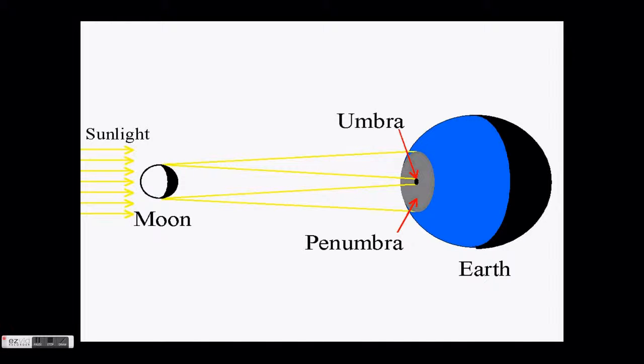Next time you're outside on a sunny day, hold up your hand to block the Sun. Your hand is obviously much smaller than the Sun, but since it is right in front of your face, it can block out all the light. Viewers standing in the moon's umbra will see a total solar eclipse where the moon completely covers the Sun. Viewers in the penumbra will see a partial solar eclipse where the moon covers just part of the Sun.